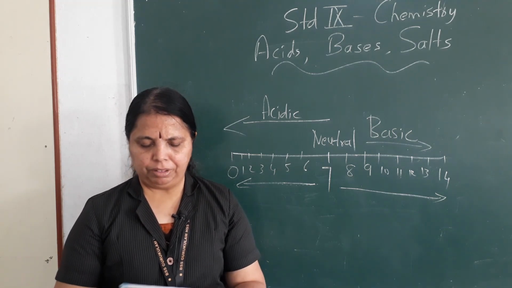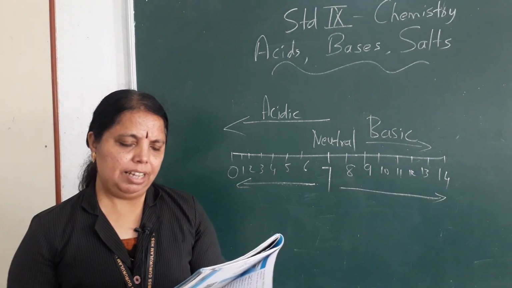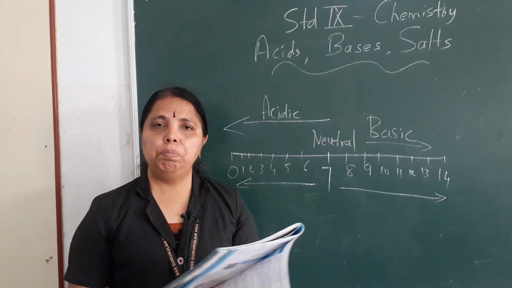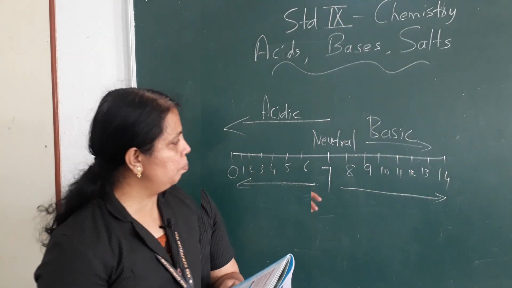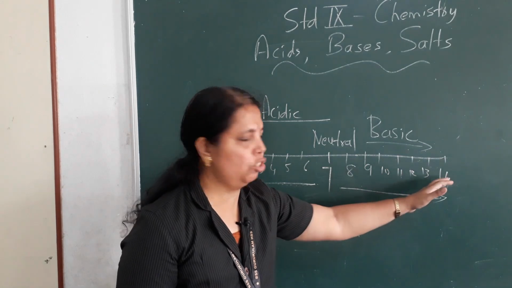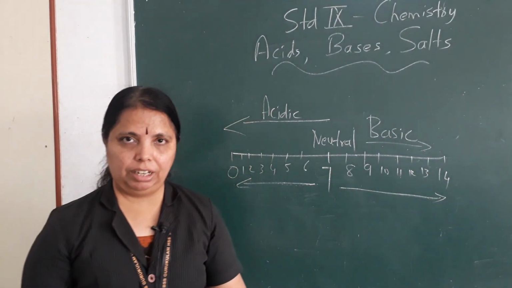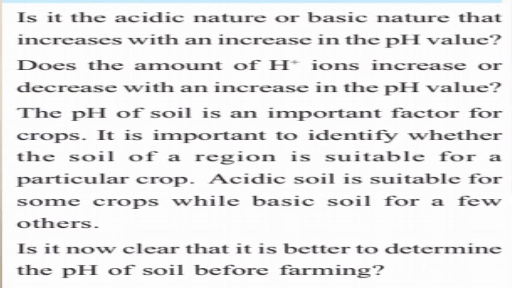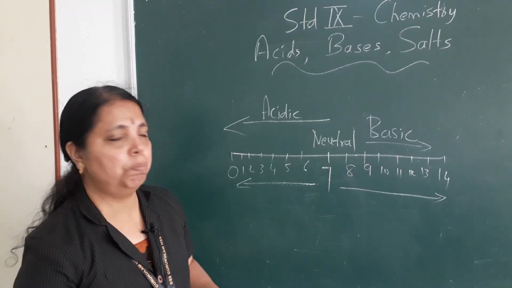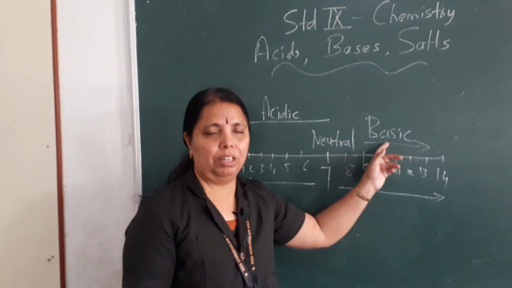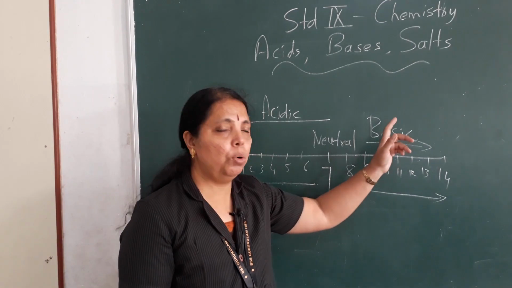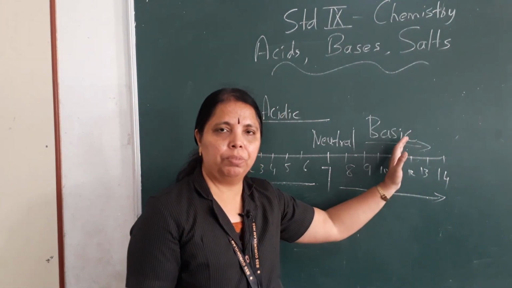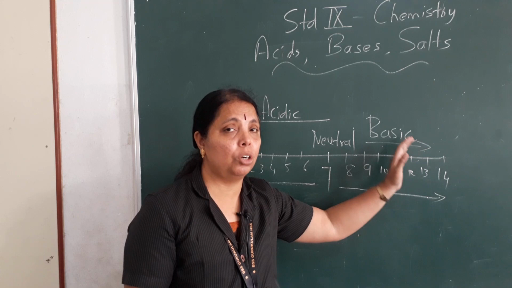Is it clear? Okay. Now, is it the acidic nature or the basic nature that increases with an increase in the pH value? When the pH value increases, see the pH value when it increases, this is the pH value. When the pH value increases, the basic nature increases. Does the amount of H plus ion increase or decrease with an increase in the pH value? This is very important. When the pH value increases, basic nature. Basic nature means OH is what increases, H decreases. So when the pH value increases, basic nature increases, OH minus ion concentration increases, H plus decreases.